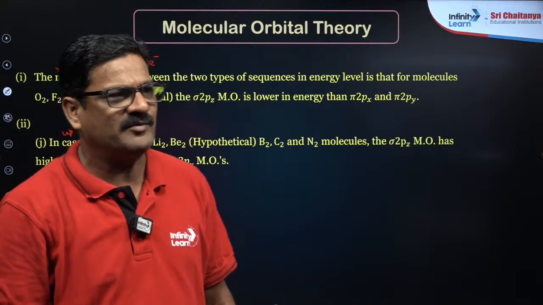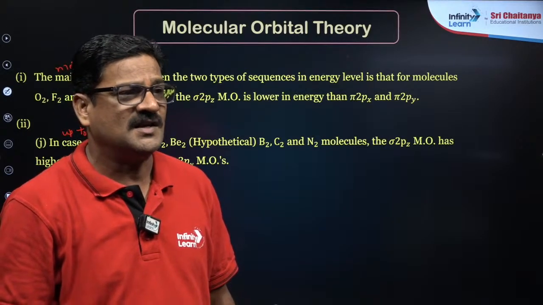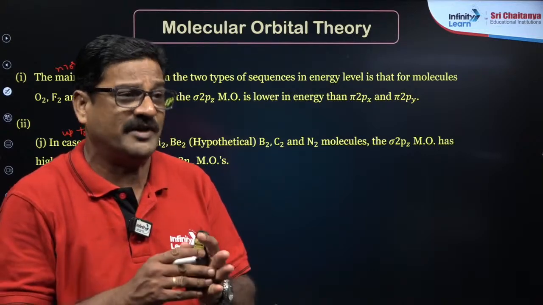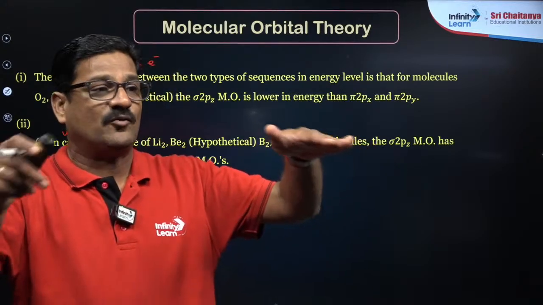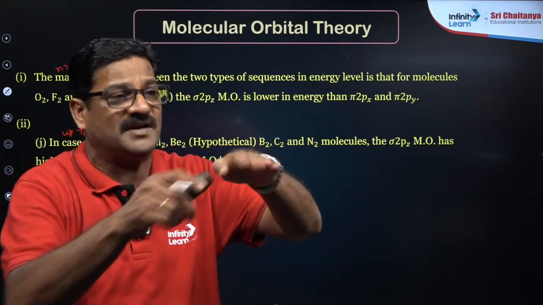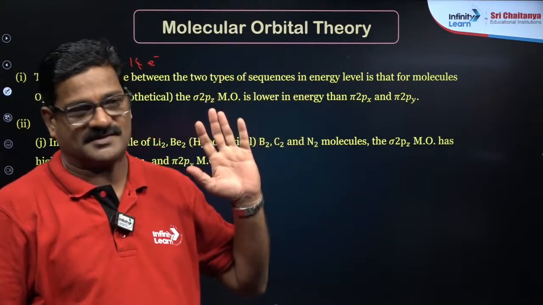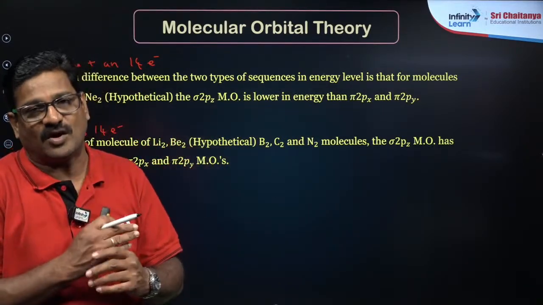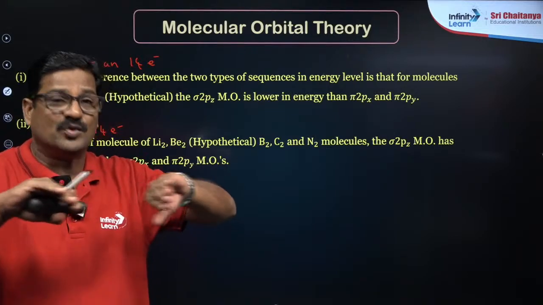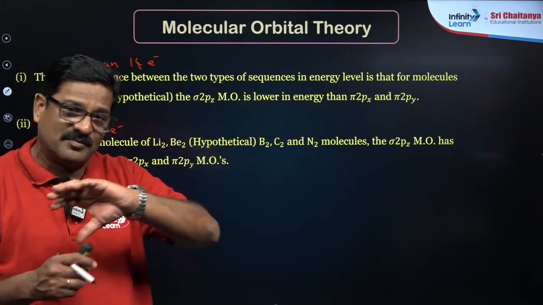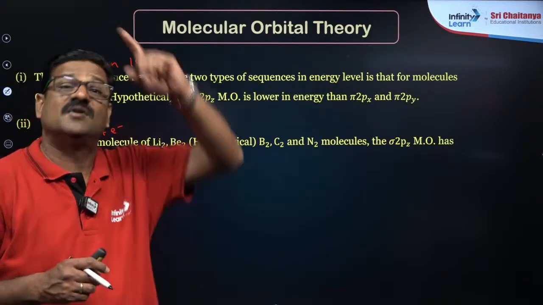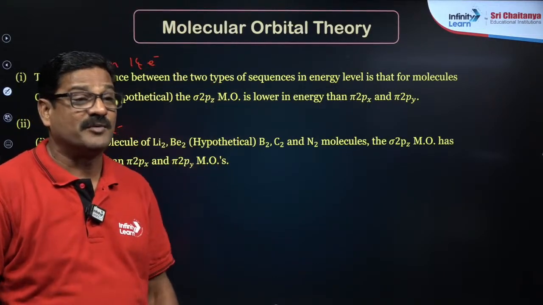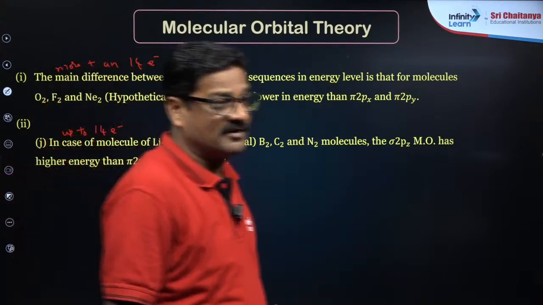Why do anti-bonding orbitals have higher energy? Anti-bonding orbitals have high energy because they are formed by destructive interference of the atomic orbitals, so they have very little electron cloud between the two nuclei, so the bond is less stable due to high energy. Got it? They are formed by destructive interference of atomic orbitals, my dear.